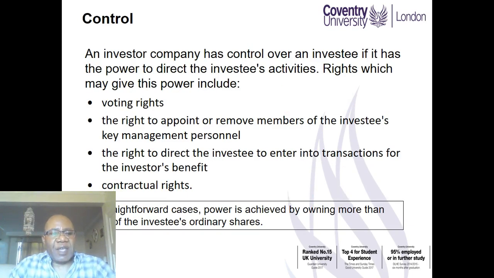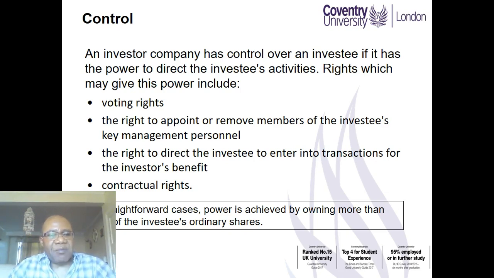Now let us again consider further the issue of control. As I said before, control is important. An investor company has control over an investee if it has the power to direct the investee's activities.